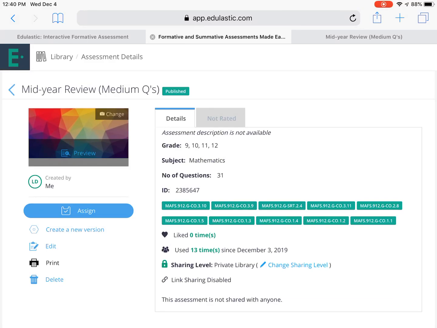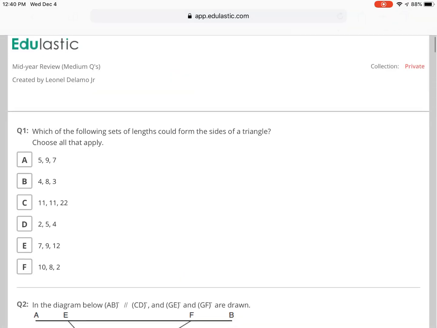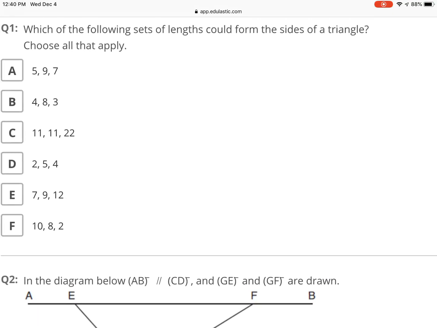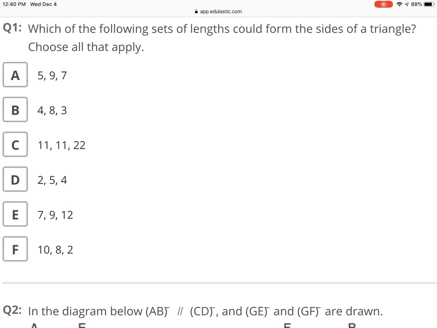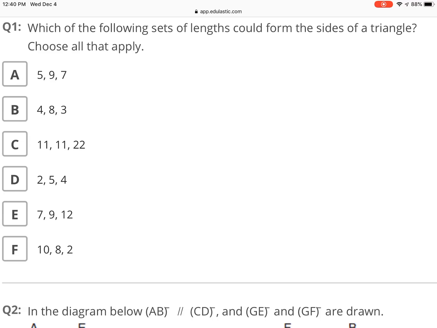Okay guys, this is video solutions for the mid-year review medium level questions. Alright, let's get started. Number 1 says, which of the following sets of lengths could form the sides of a triangle? Choose all that apply.